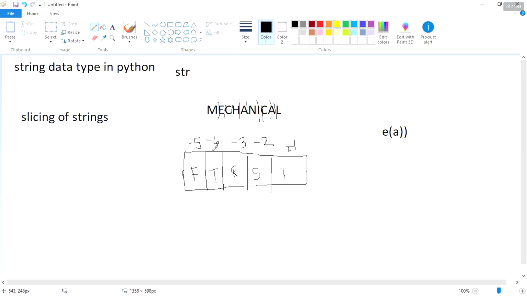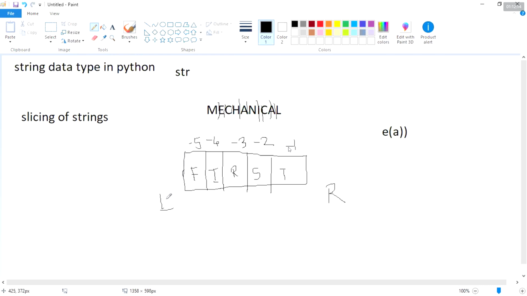When you do the slicing from the backside onwards, it will appear like this: -1, -2, -3, -4, -5. When you move from left to right, it is positive. When you move from right to left, it is negative.